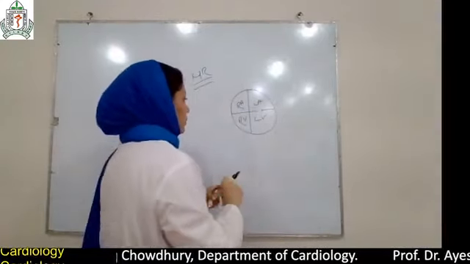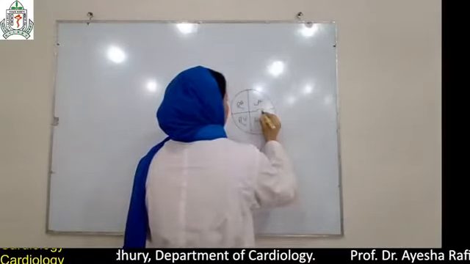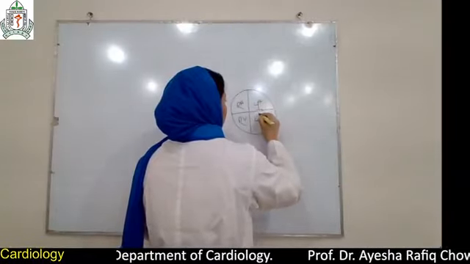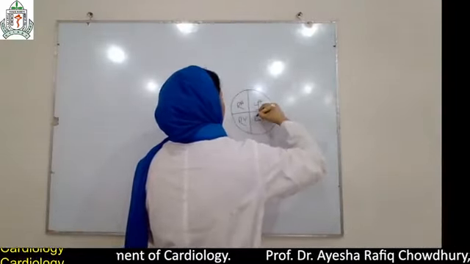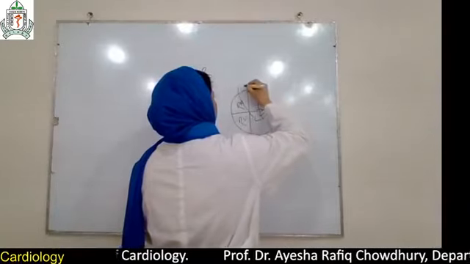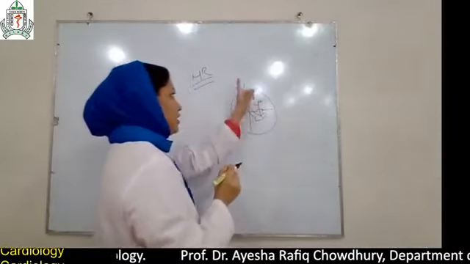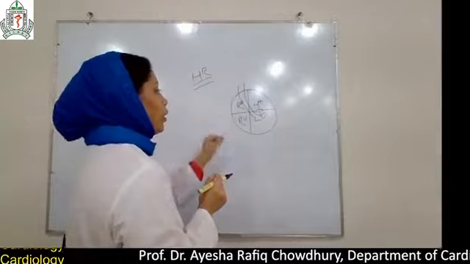This is the mitral valve. Blood usually comes from the LA to the LV and then goes through the aorta to the systemic circulation, which supplies the whole body.